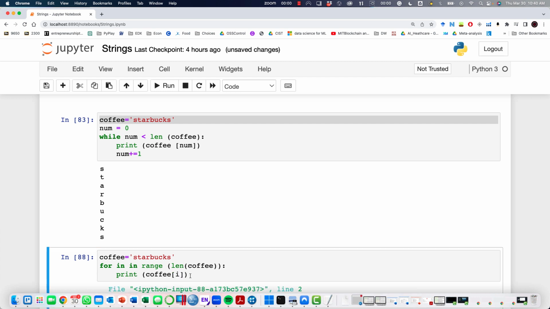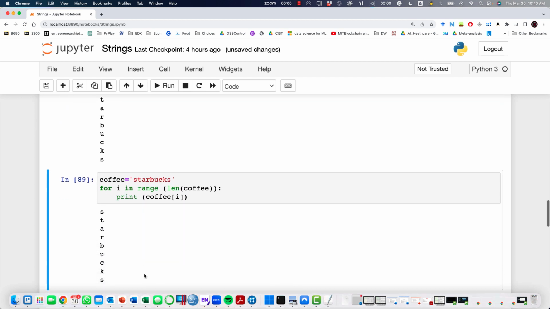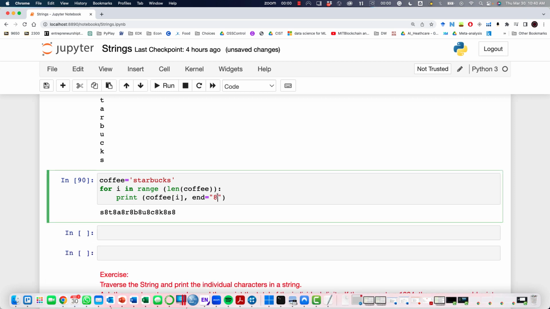If I run this statement, I see that it will go through again in the same way. It will go through every character. If I wanted to show how these characters are being processed one by one, let's just put a star in between them, a star sign. So we see that we are going through every character.